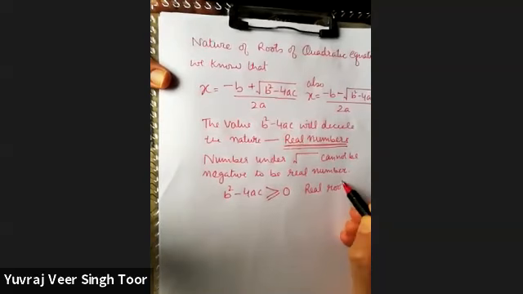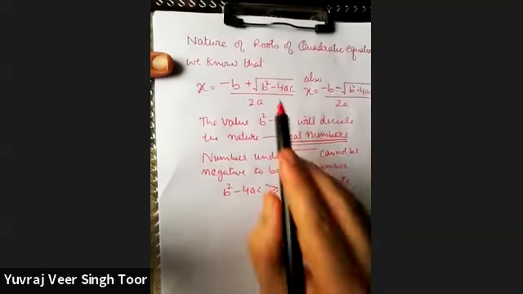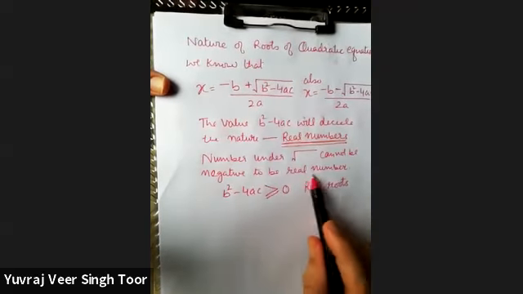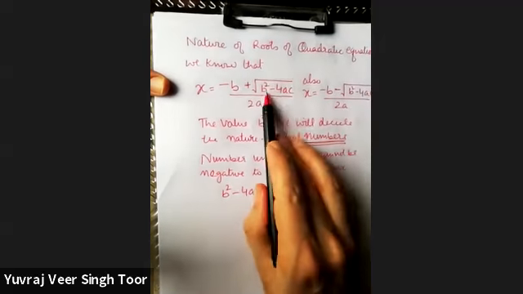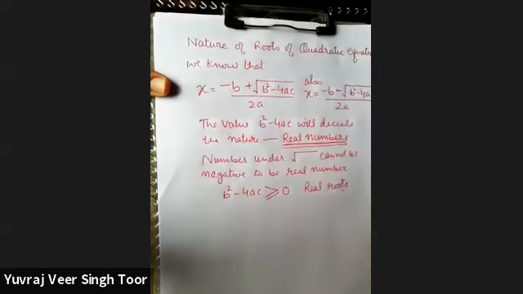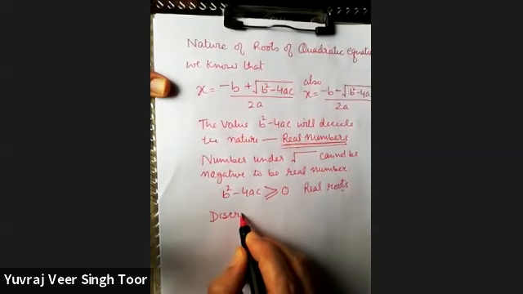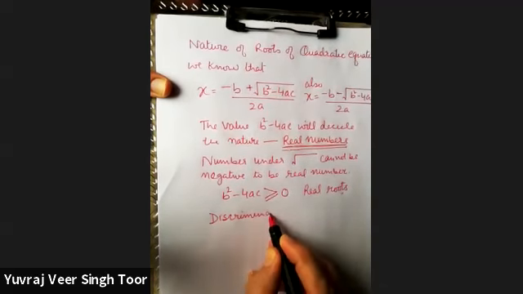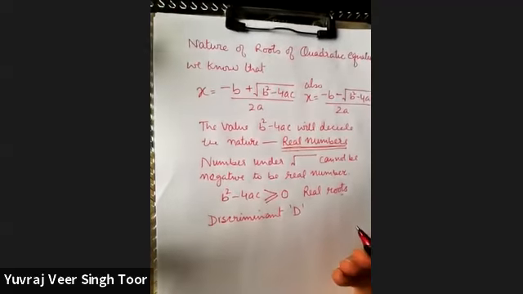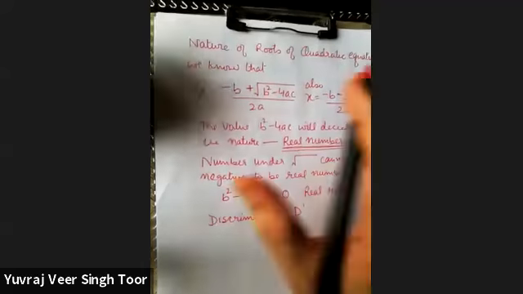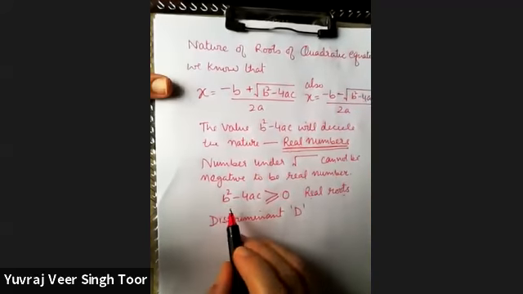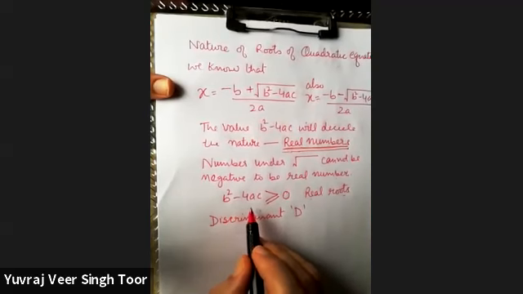For real roots, कोई नंबर यहाँ कैलकुलेट होके नेगेटिव नहीं आ सकता. For real number और real roots के लिए वो नेगेटिव नहीं आ सकता. So this portion is decider. We call it as discriminant. It is represented by D. Discriminant is a word coming from the discrimination among the two, which tells you how they differ, how they are similar, right? So the condition is on b square minus 4ac calculation.